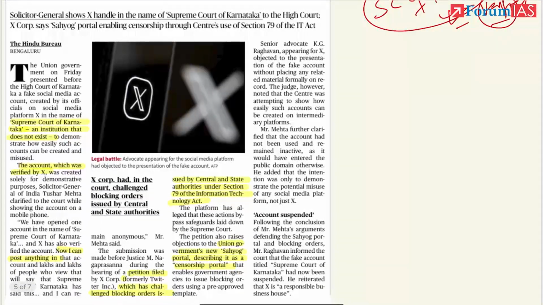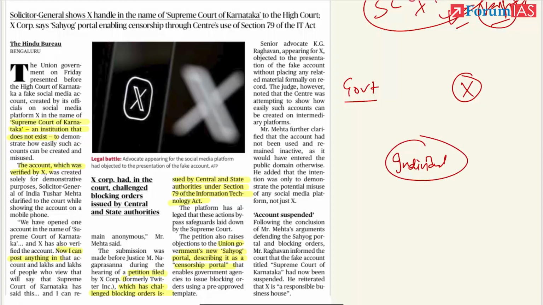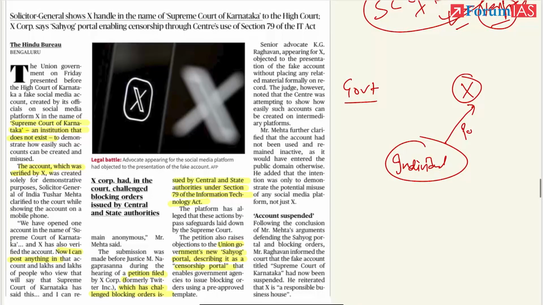There are 3 stakeholders. One is the government. One is, say, Twitter. We are taking Twitter as a platform. And now the individual, that is you and me. How do they work? I put a post on Twitter, but the post goes against, say, national security, or it is trying to incite violence.